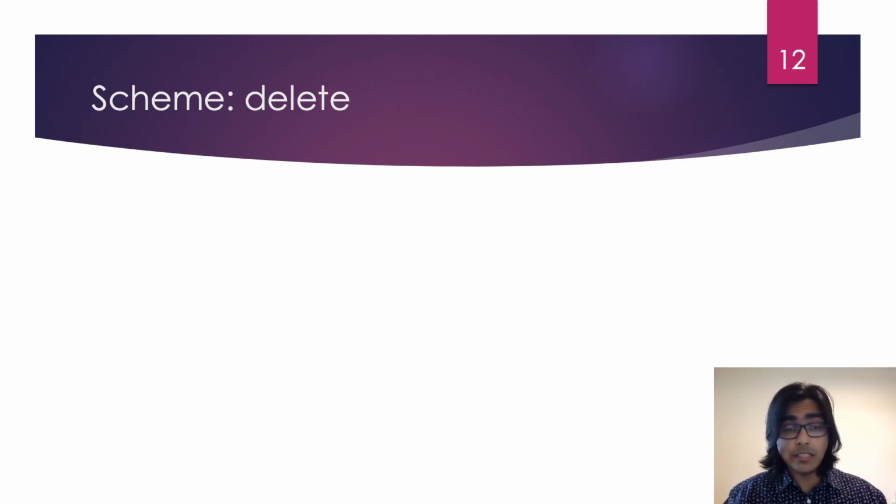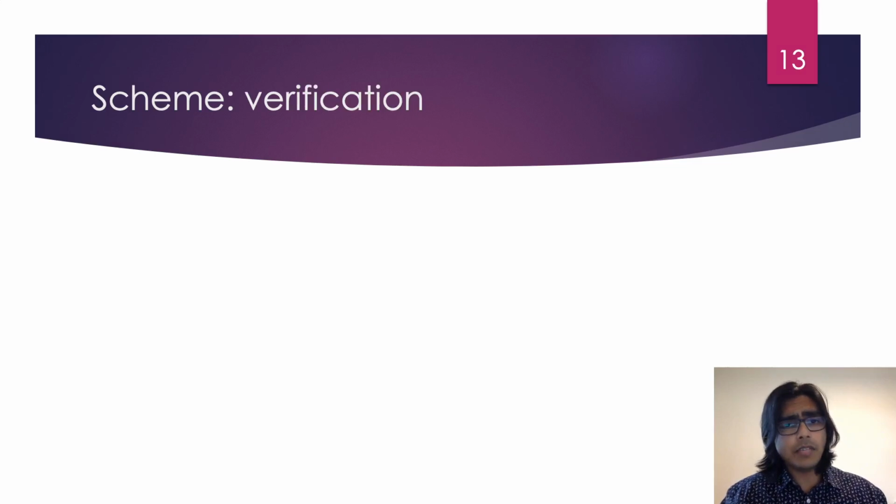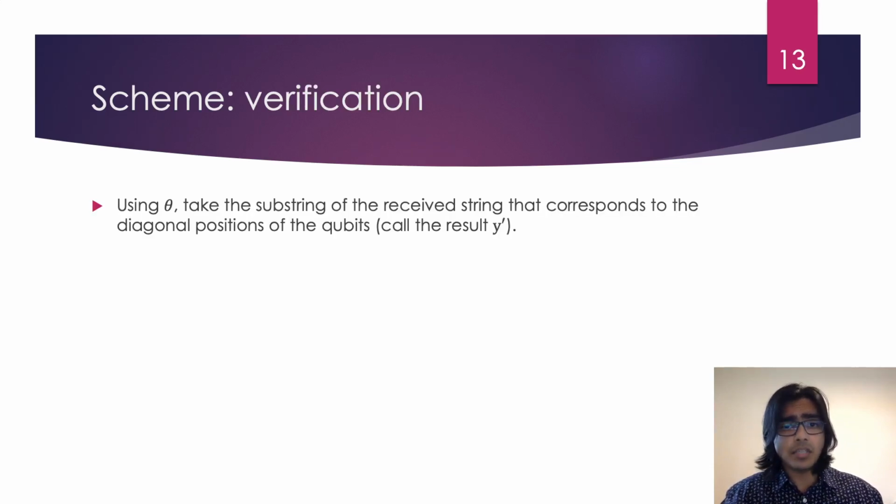Now, what if Bob wants to delete? All he has to do is measure all of the qubits in the Hadamard basis. This will provide him with a bit string Y, which he can send back to Alice as proof of deletion. Upon receiving this proof of deletion, Alice can verify its authenticity. Using theta, she takes the substring of Y, the proof, which corresponds to the diagonal positions of her qubits. We call that Y prime.